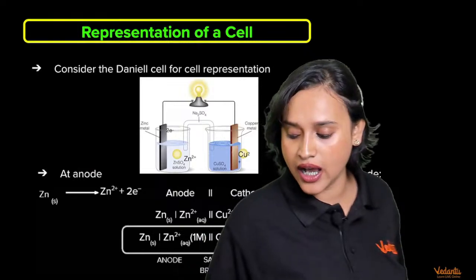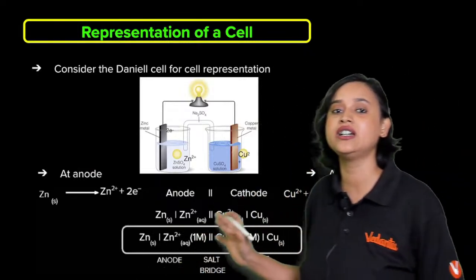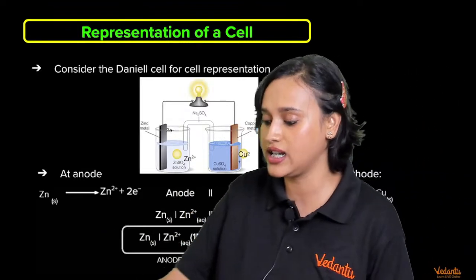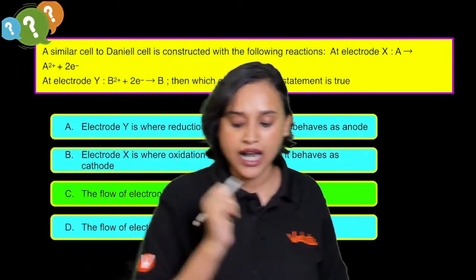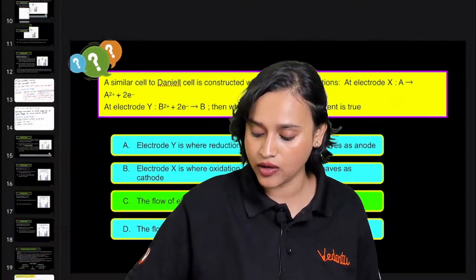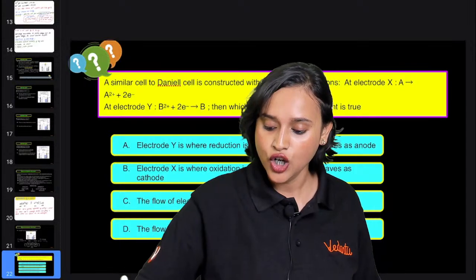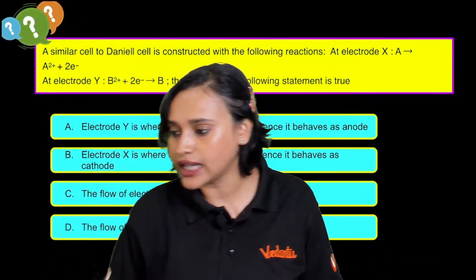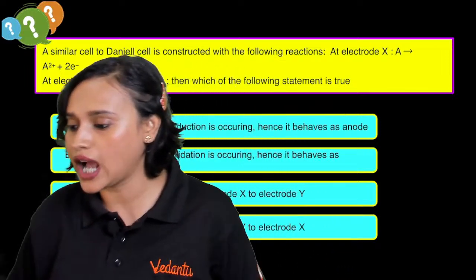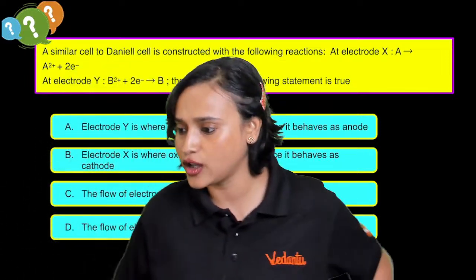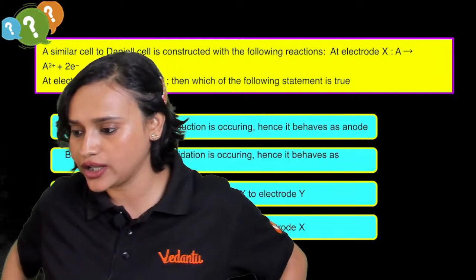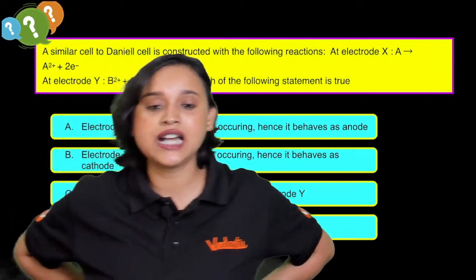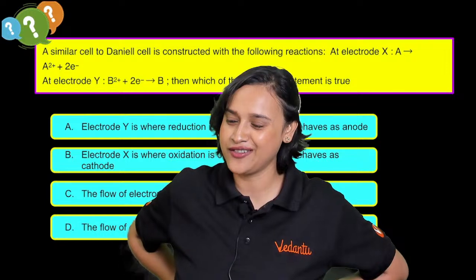Am I clear guys? Do we have any other doubt till here? Representation of cell, everything is clear guys. Do you guys have any doubt? Yes or no? Thank you, Bharat. Thank you so much. Thank you, Govardhan. I am from West Bengal, everybody. Yes, guys. Are we done? Is there any doubt? If there is no doubt, shall we solve a question?